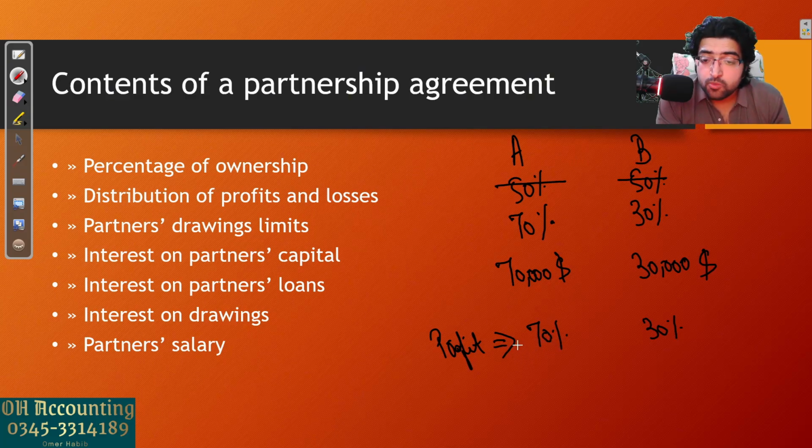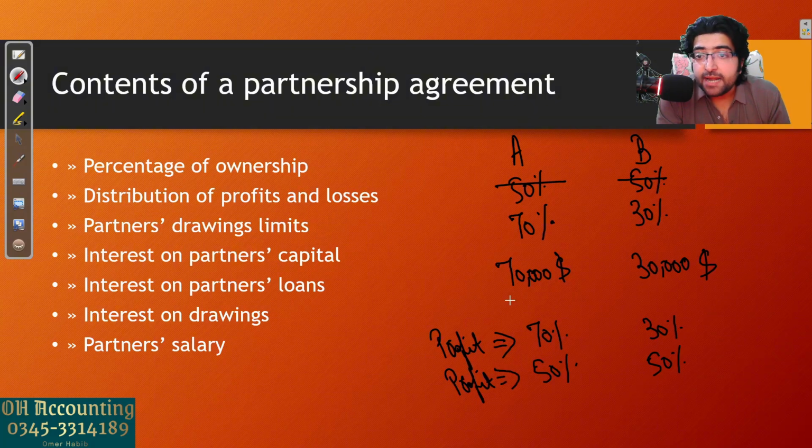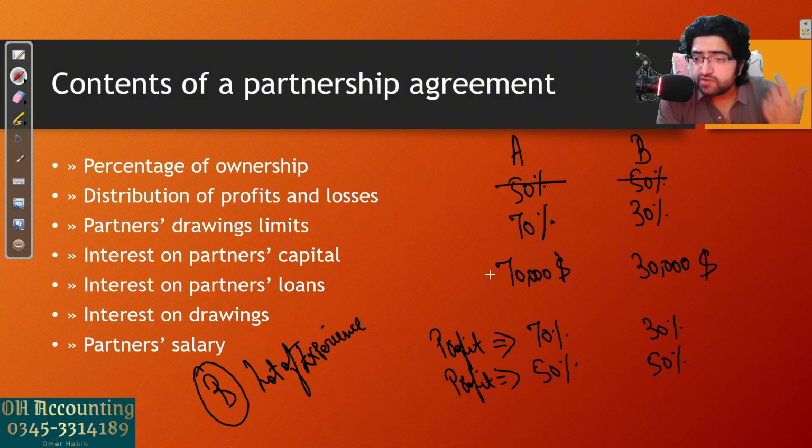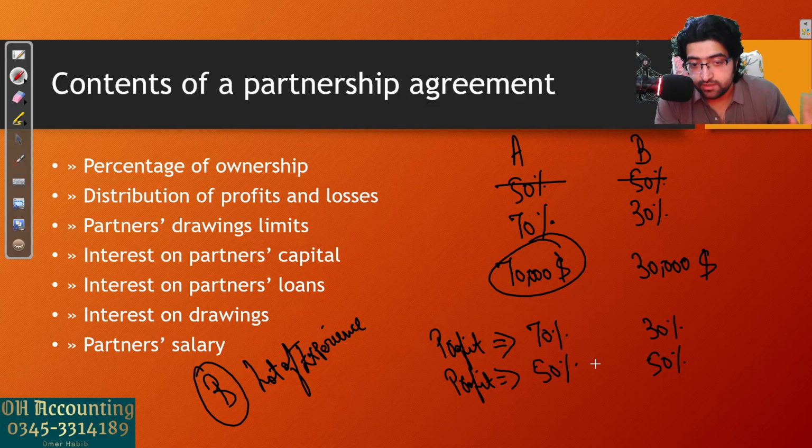Okay, it is also possible that A and B decide that the profits will be shared 50-50 regardless of the initial investment. What can be the reason of that? There are several reasons. It might be that B is very, very skilled and has a lot of experience of running such type of business. So B will say to A that even though you are investing more money than me, I will still take 50% of the profit because I have a lot more experience than you.